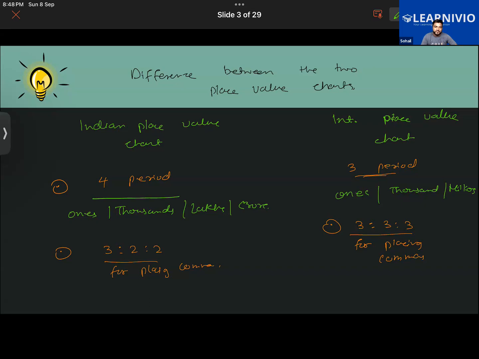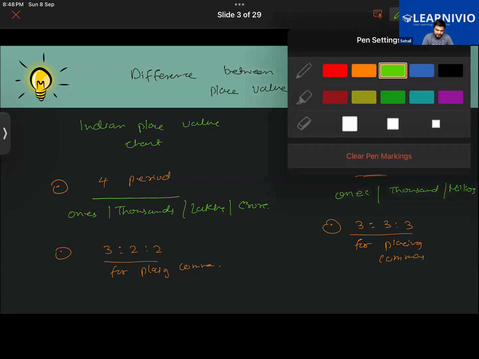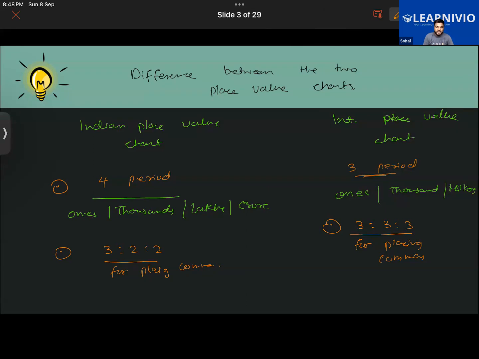I don't know. I didn't understand. Not getting the question. A smallest 5-digit number. There's a number which should be the smallest, but it should be having 5 digits in it.